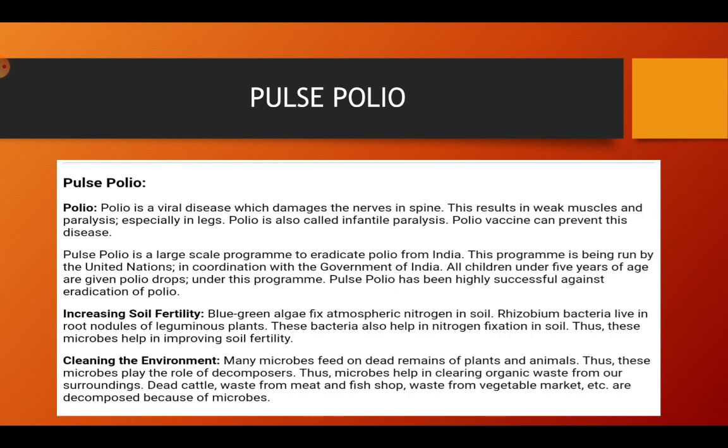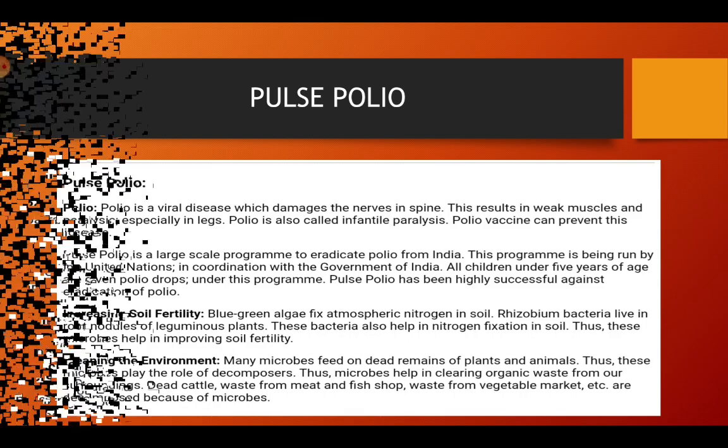Students, we are discussing the uses of microbes and we have discussed many uses till now. The next use is cleaning the environment. Many microbes feed on dead remains of plants and animals, thus playing the role of decomposers. Because they are cleaning the environment, they are removing infections from it. Thus microbes help in clearing organic waste from our surroundings. Dead cattle, waste from meat and fish shops, and waste from vegetable markets are decomposed because of microbes.